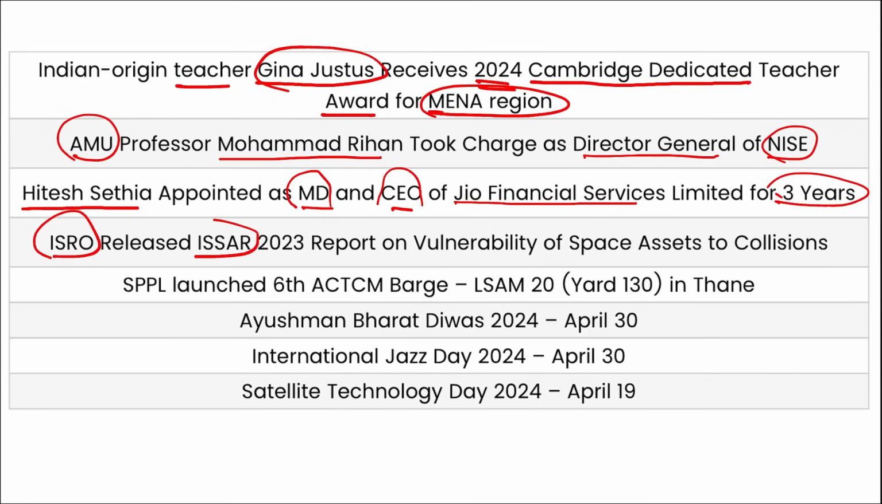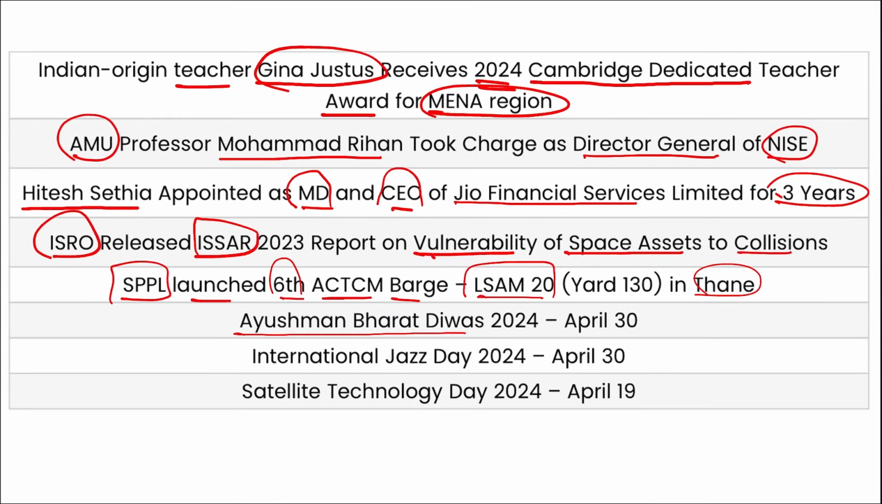ISRO has released ISS-AR 2023 report on vulnerability of space assets to collisions. Then SPPL launched 6th ACTM barge LSAM-20 in Thane, Maharashtra. Ayushman Bharat Day was observed on 30th of April, International Jazz Day on 30th of April, and Satellite Technology Day on 19th of April. So these were your important segment for the day, friends.